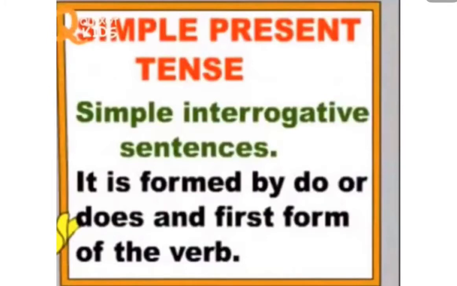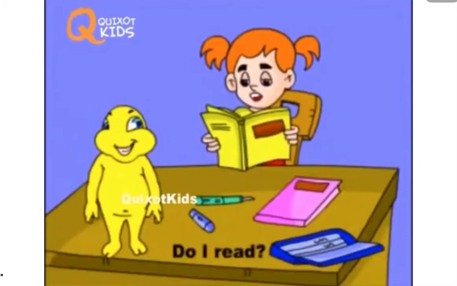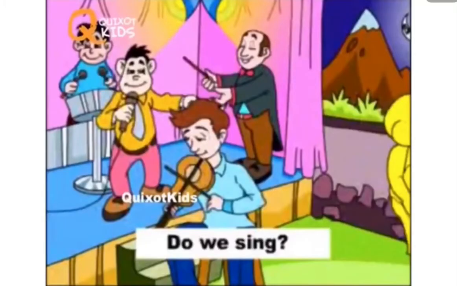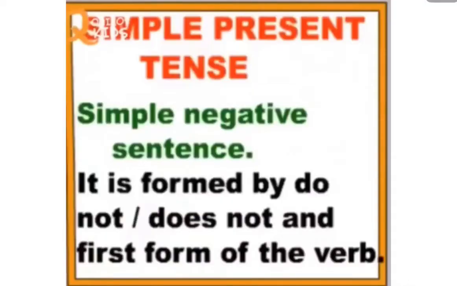Simple interrogative sentences. It is formed by do or does and the first form of the verb. For example, do or does plus subject plus the first form of the verb plus any object. Do I read? Do we sing? Does he or she stand?